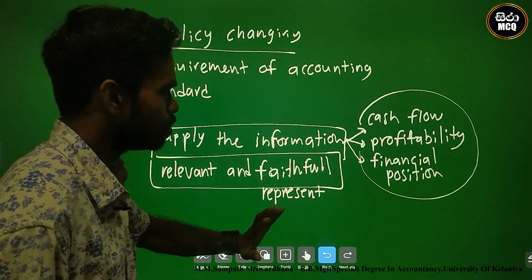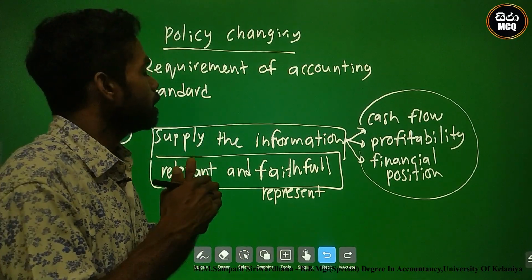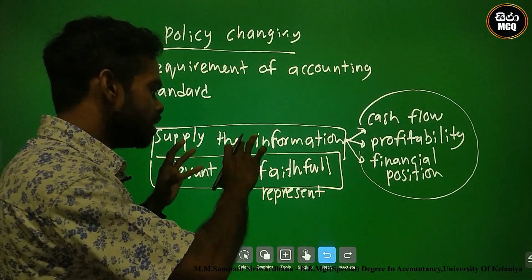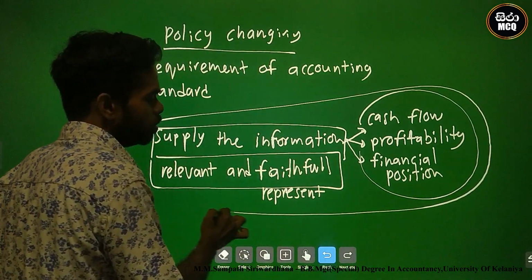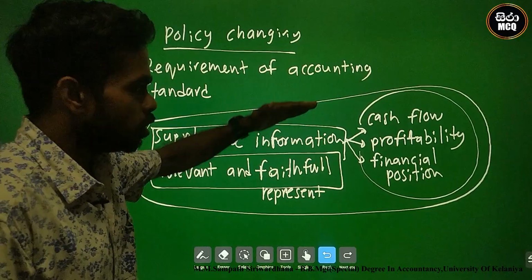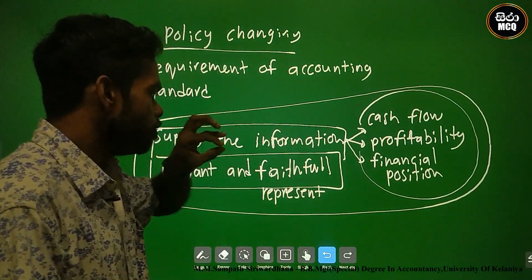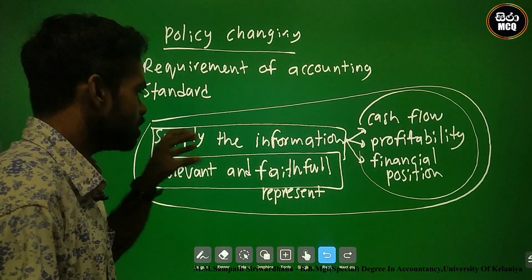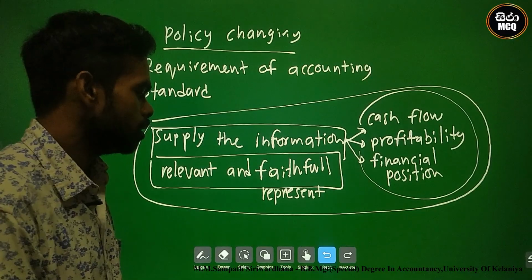Based on the policy changing, this requirement is okay. The managers can change the policy.